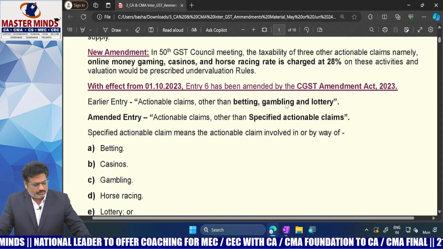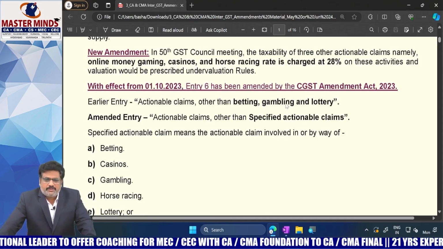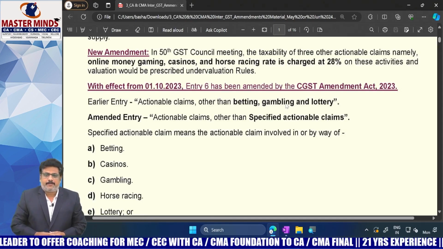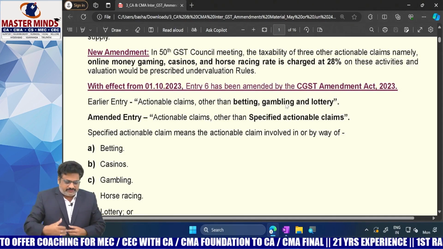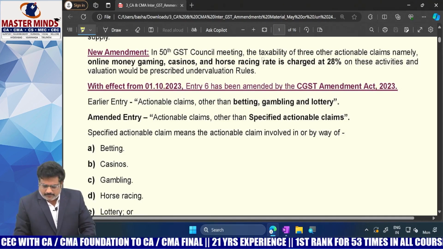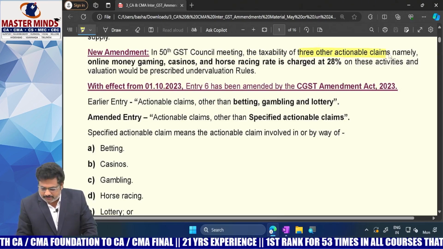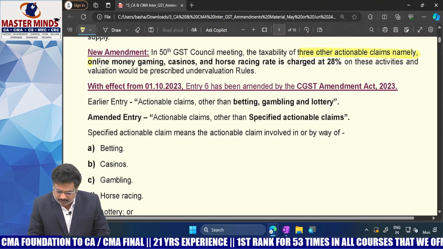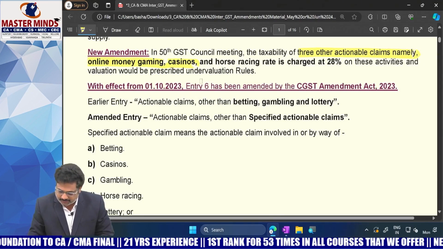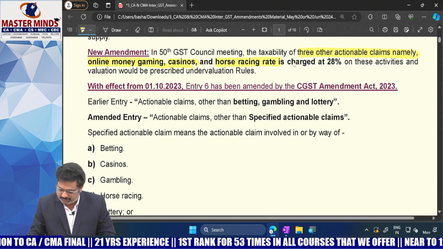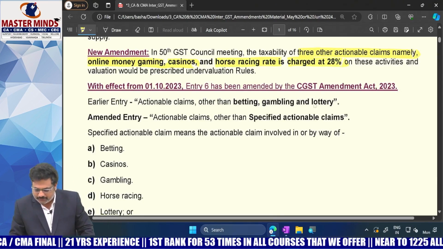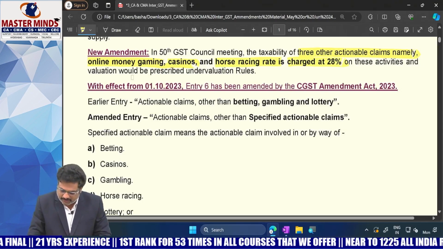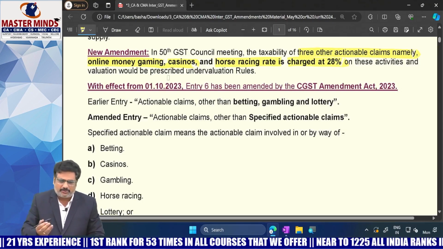So now you can observe here. What is the amendment? Now, what is the amended provision here? The taxability of 3 other actionable claims, namely online money gaming, casinos and horse racing, is charged at 28% on these activities, and the valuation would be prescribed under valuation rules.